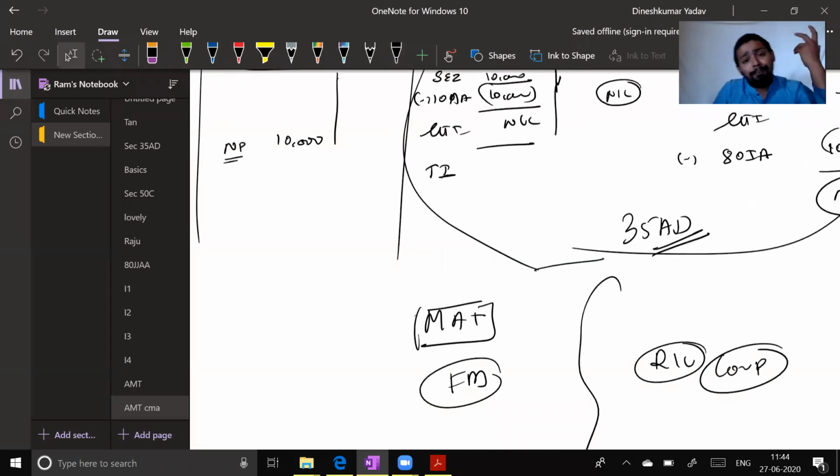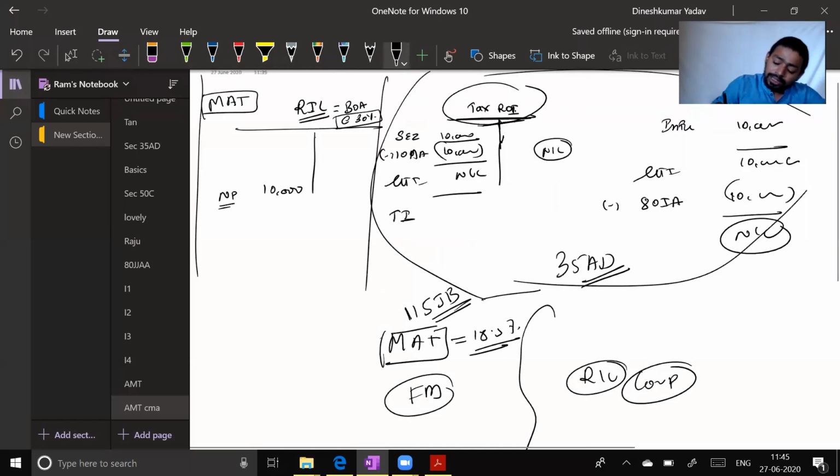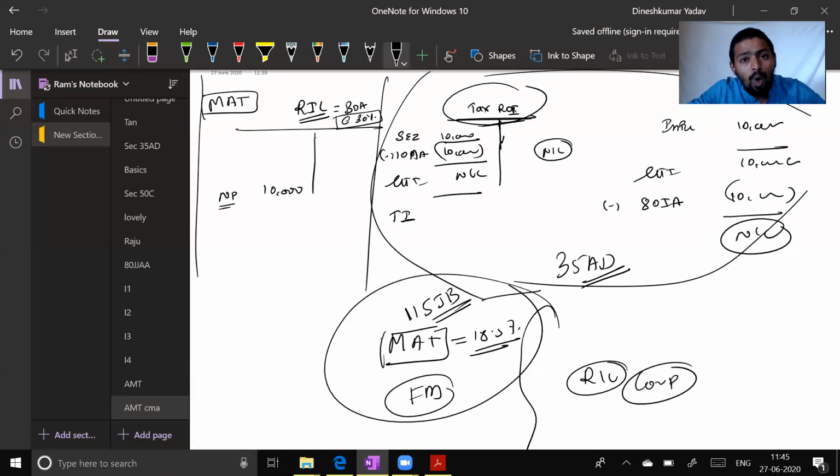MAT is a separate tax law. It's not the Income Tax Act, though it is given in the Income Tax Act, section 115JB. The section of MAT is 115JB, and the rate of MAT is 18.5%. Please try to understand, this is a completely separate law. This is not ordinary income tax. What they are saying in 115JB is this.